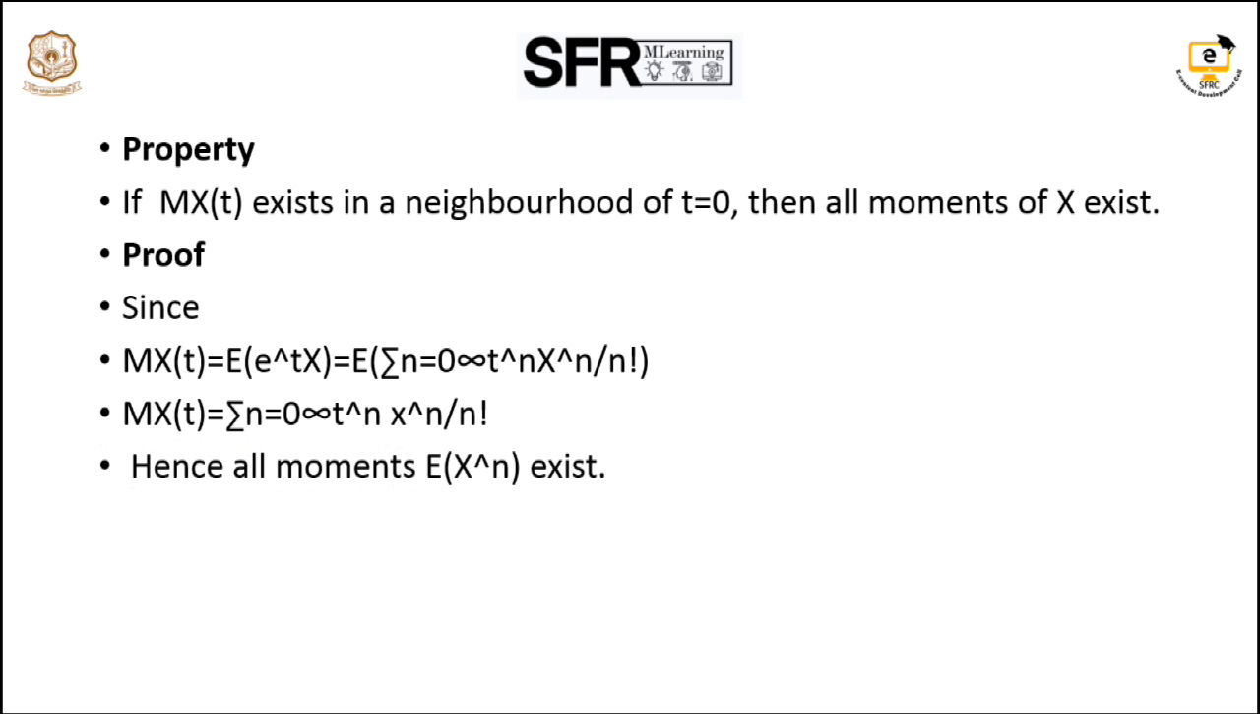Here is a property for the MGF. In this, we have a neighborhood property. That is, if the MGF exists in a neighborhood at t equal to 0, then all the moments of X exist. Here we have a simple proof for this property. From the definition, M_X(t) = E[e^(tX)], we substitute the e^(tX) value as the sum of t^n X^n / n!. Then we get t^n / n! times E[X^n]. Hence, all the moments exist in this neighborhood.